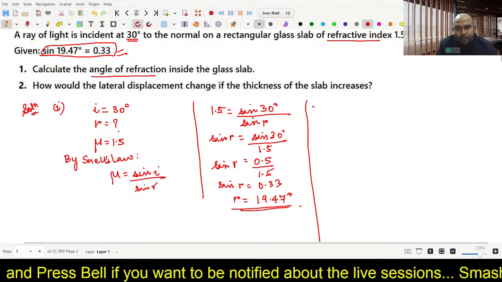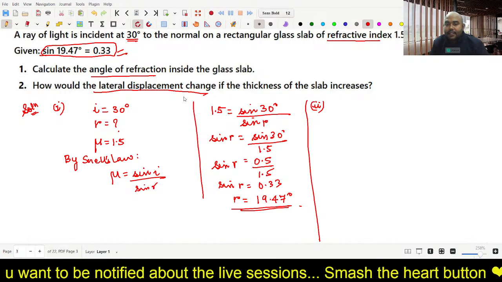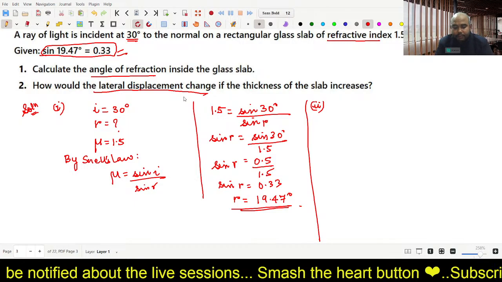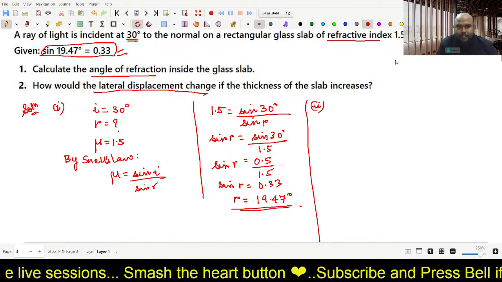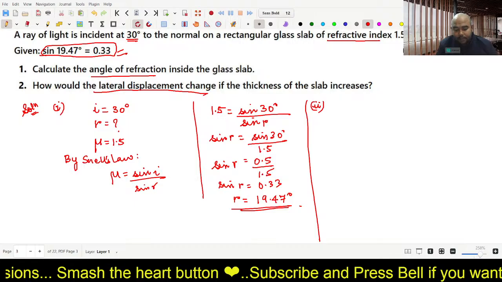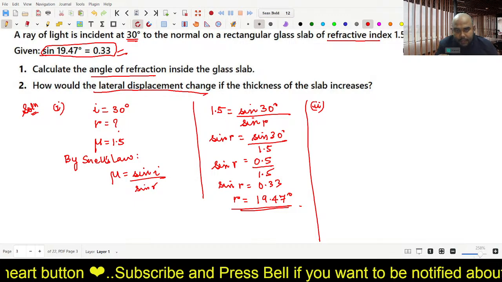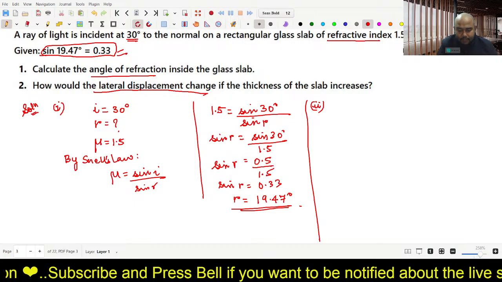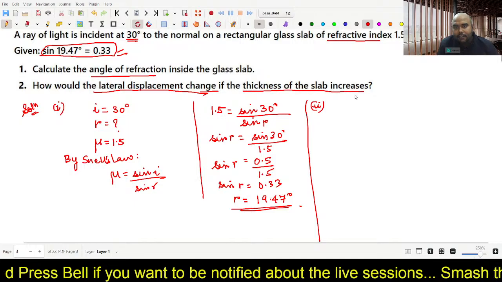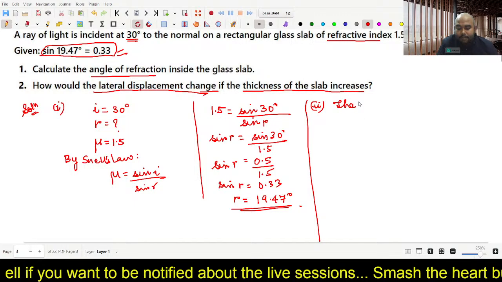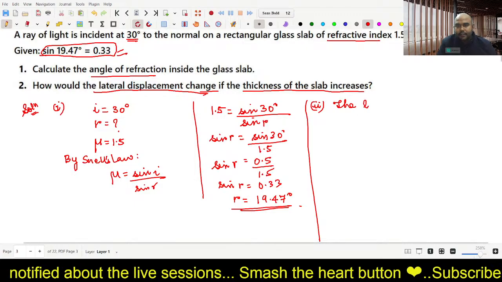Now the second part of the question is asking how would the lateral displacement change if the thickness of the slab increases. Now it's a direct question. It's a very direct question from the book, from the topic factors affecting lateral displacement. In factors affecting lateral displacement, you would have studied that if the thickness of the slab increases, then the lateral displacement also increases. Very simple. So if the thickness of the slab increases, you will write the lateral displacement also increases.